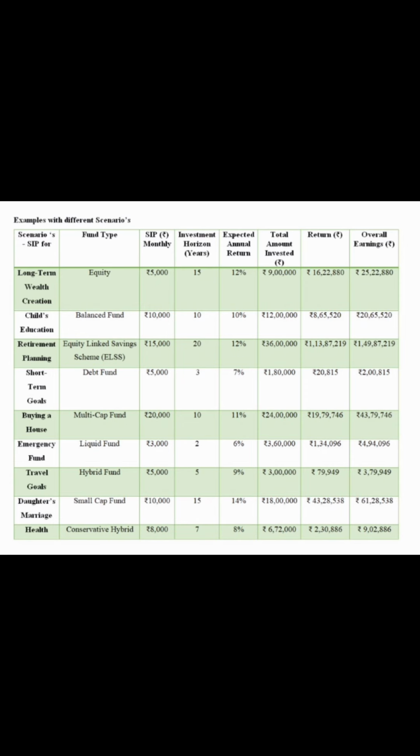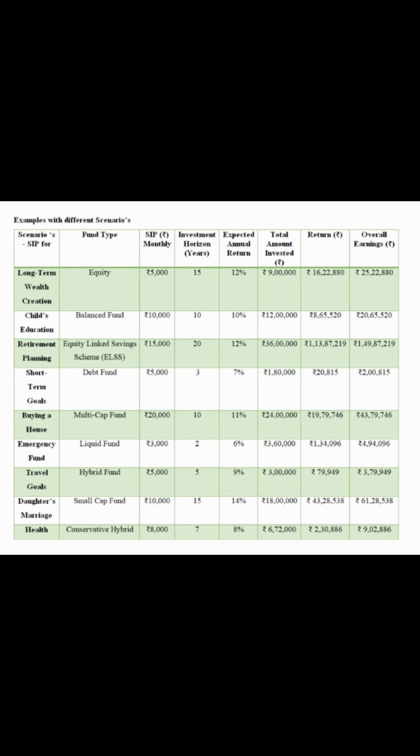The second scenario is children's education. You can opt for the fund type balanced fund with a monthly SIP of rupees 10,000. The investment horizon is 10 years. The expected annual return is 10%. The total amount that you are investing in this fund type is rupees 12 lakhs. The returns which we get is rupees 8,65,520. The overall earnings is rupees 20,65,520.